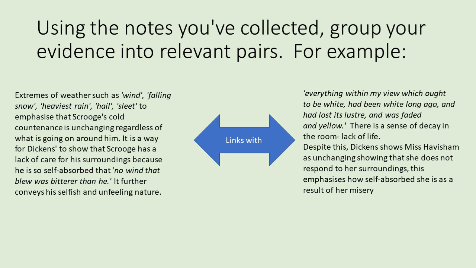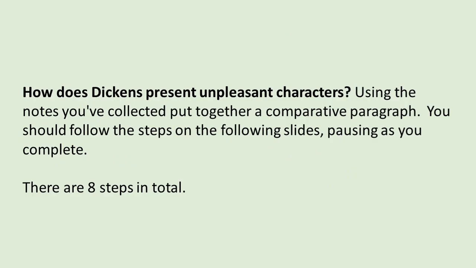That links with everything within my view which ought to be white had been white long ago and had lost its lustre and was faded and yellow. Sense of decay in the room, lack of life. Despite this, Dickens shows that Miss Havisham is unchanging as her surroundings, that she does not respond to her surroundings. This emphasises how self-absorbed she is as a result of her misery. So you've got a clear link between the two extracts.